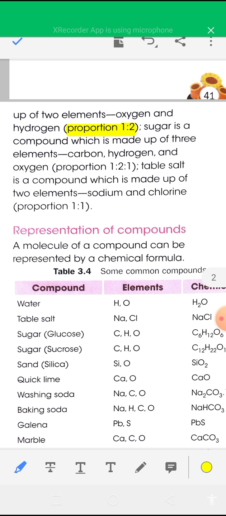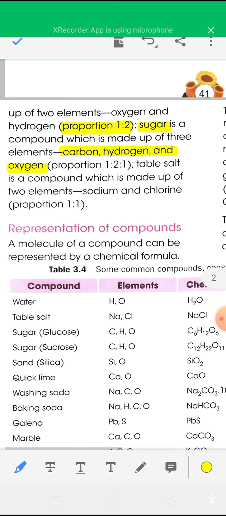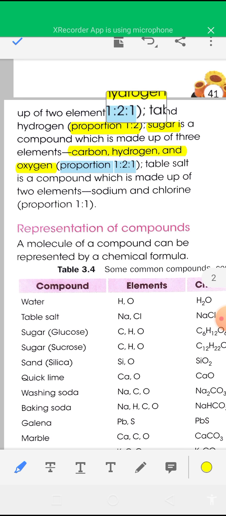Similarly, sugar is a compound made up of three elements, carbon, hydrogen and oxygen, in the proportion 1:2:1. In sugar the proportion of carbon, hydrogen and oxygen atoms is always fixed.